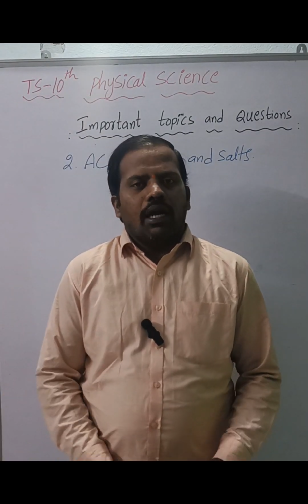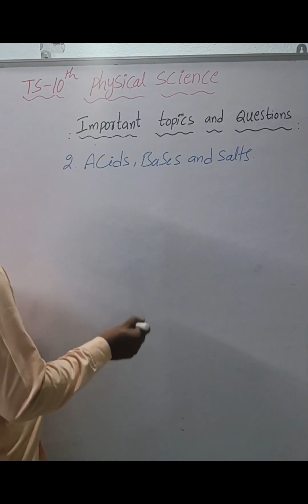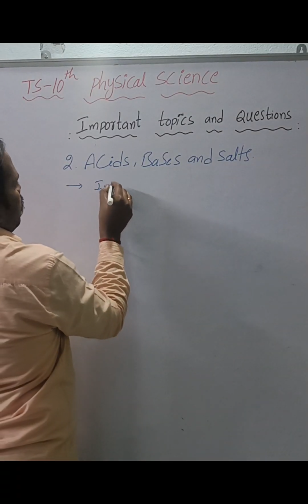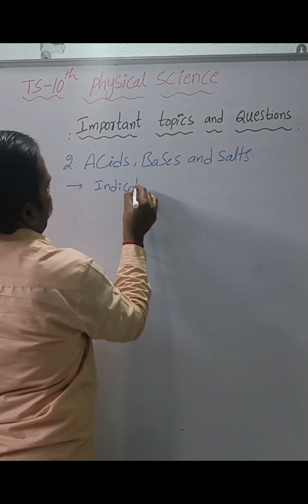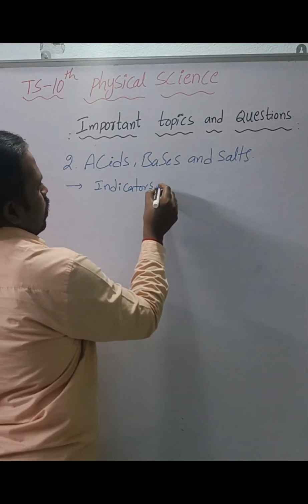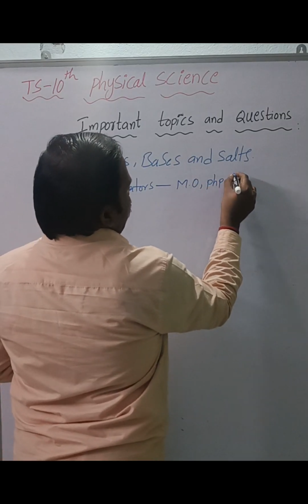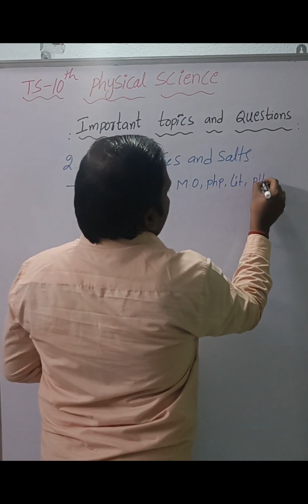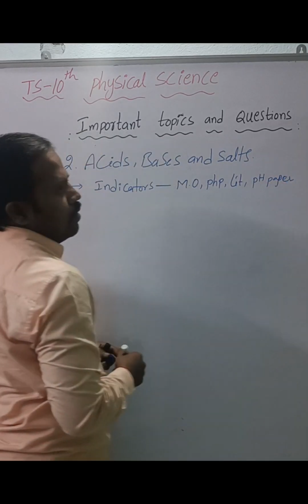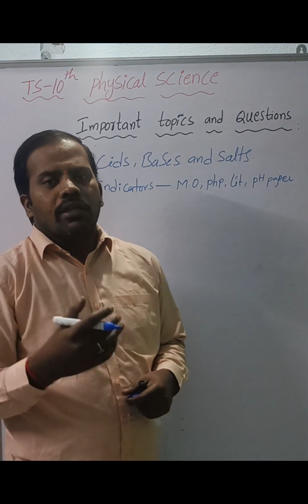So the next lesson is acids, bases and salts. What are the important topics in this? The first topic is indicators. Based on indicators, they will ask questions. In this lesson: methyl orange, phenolphthalein, litmus paper, and pH paper, and how acids, bases and salts change their colors.